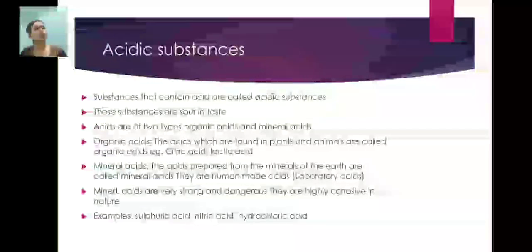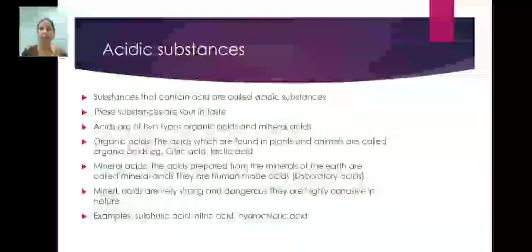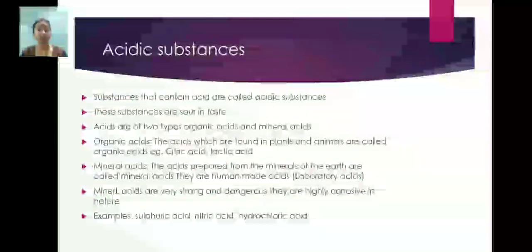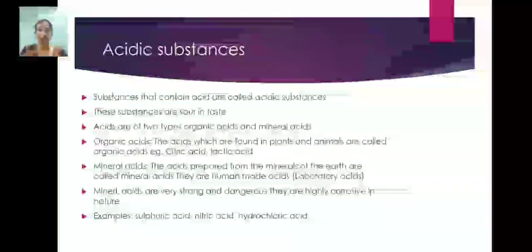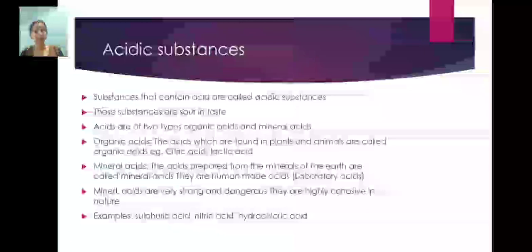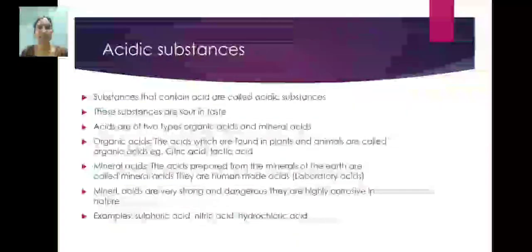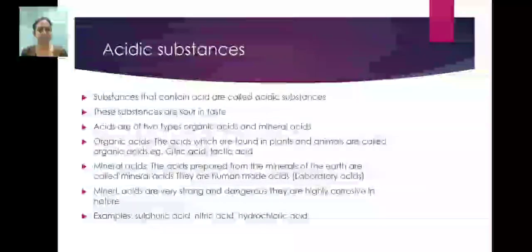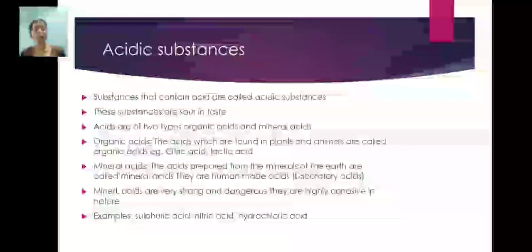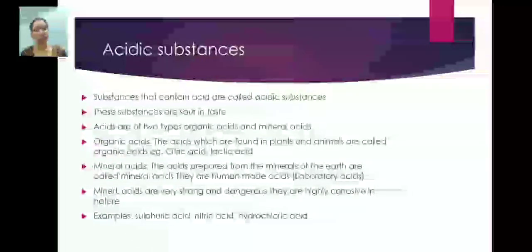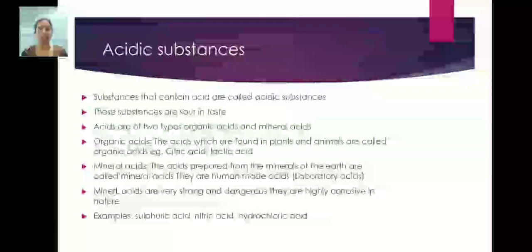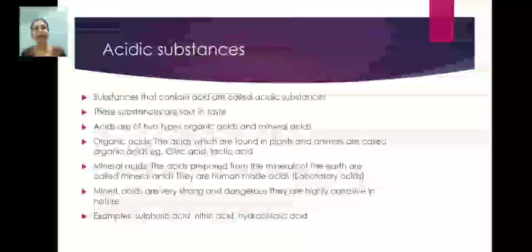Now we will move towards mineral acids. What is meant by mineral acid? The acids prepared in the laboratory, synthesized by human beings, are called mineral acids. They are human-made acids. Examples of mineral acids are hydrochloric acid, sulfuric acid, nitric acid. These acids are strong and corrosive in nature. They are highly corrosive. What is meant by corrosive?